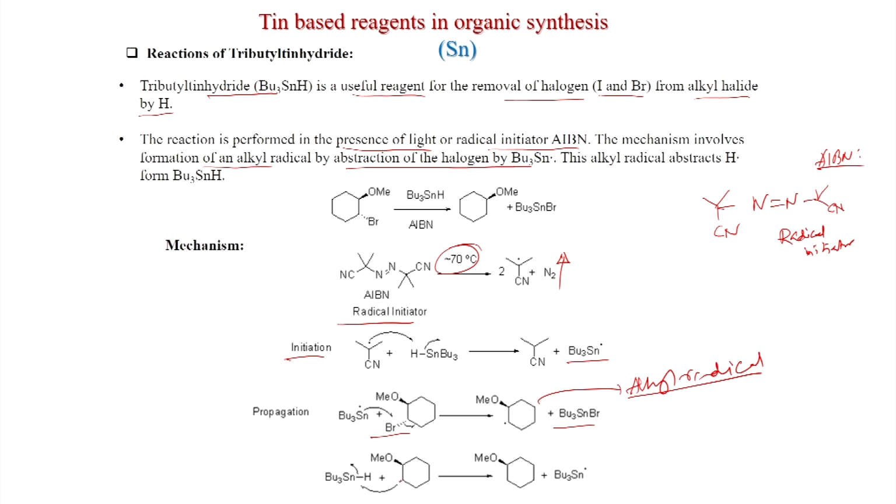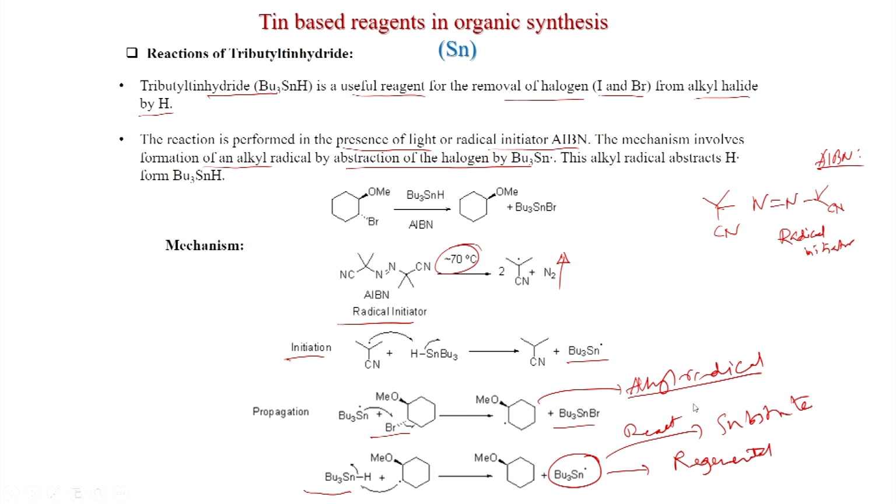This alkyl radical again will react with tributyltin hydride. It will take an H dot from tributyltin hydride and this radical will be regenerated, because this again will react with the substrate. So, these are the propagation steps.